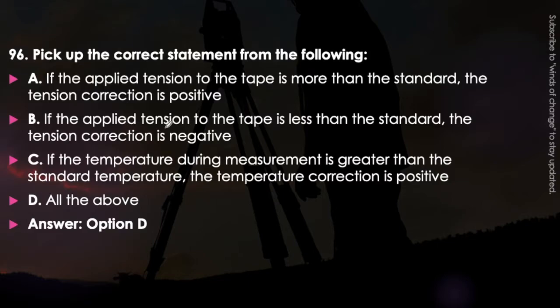Let's take each statement. If applied tension to the tape is more than the standard, then the tension correction will be positive. If the applied tension to the tape is less than the standard, then the tension correction will be negative. If the temperature during measurement is greater than standard temperature, that means the tape will be of the larger size, then the temperature correction is positive. Okay, that means more distance has been recorded. So in this way we have to memorize it.